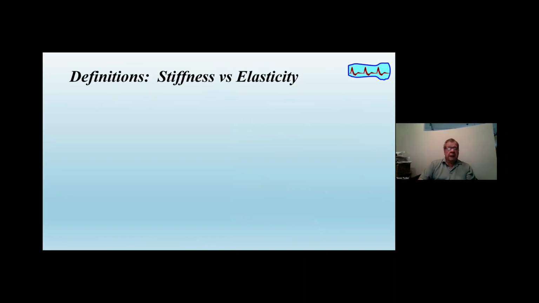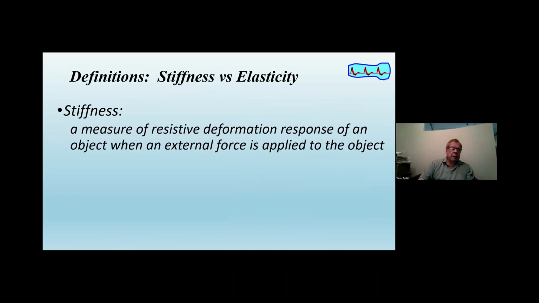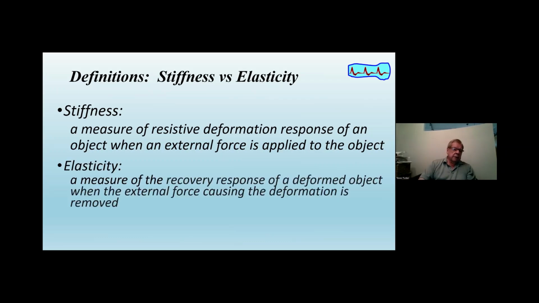I'd like to go back to the fundamentals now and examine stiffness versus elasticity. In common usage, stiffness is a measure of the resistive deformation response of an object when an external force is applied. In comparison, elasticity is a measure of the recovery response of a deformed object when the external force, which causes the deformation, is removed. So there's some subtle difference between stiffness and elasticity in this.